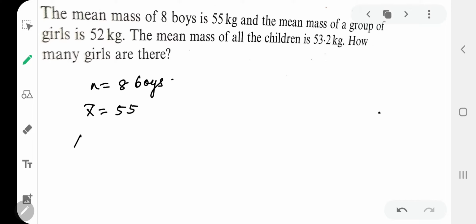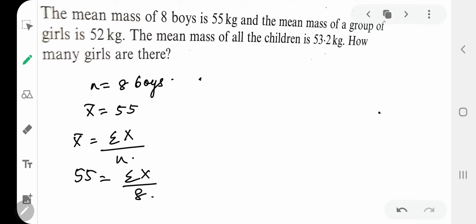My dear kids, from here you will get the summation of boys. So we have 55, n is 8. So that will be the summation of all the boys together. The mass of all the boys will be 55 into 8.